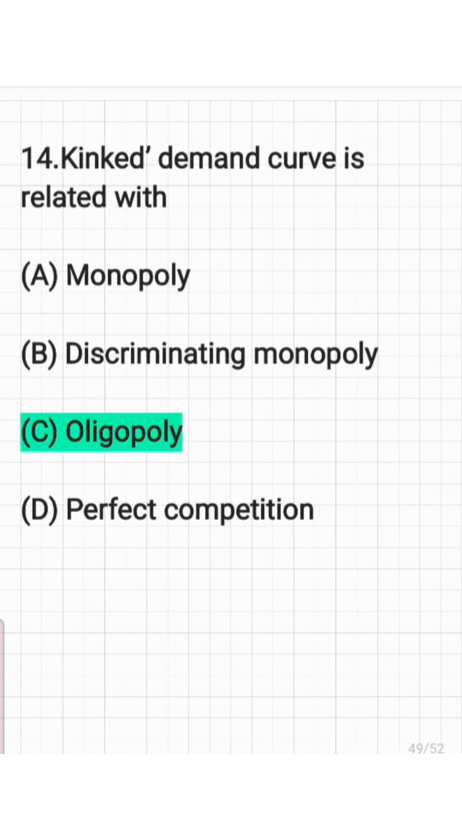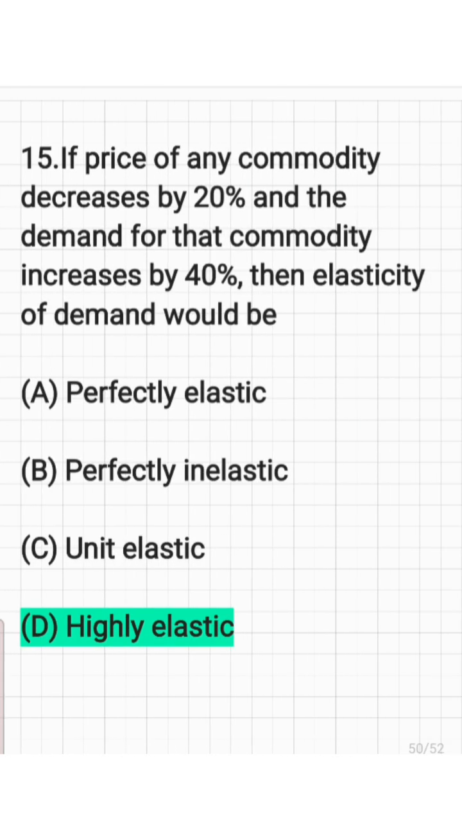And the next question, the kinked demand curve is related with monopoly, discriminating monopoly, oligopoly, or perfect competition. The kinked demand curve is mainly related with oligopoly, and it was given by Paul M. Sweezy. And the next question, if the price of any commodity decreases by 20% and the demand for that commodity increases by 40%, then the elasticity of demand would be perfectly elastic, perfectly inelastic, unit elastic, or highly elastic. If a change in price results in a more than proportionate change in quantity demanded, then it is called relatively elastic demand, highly elastic. So in this question, the answer is highly elastic.